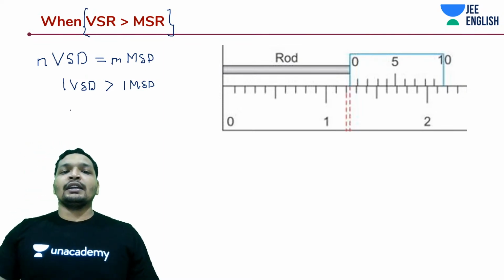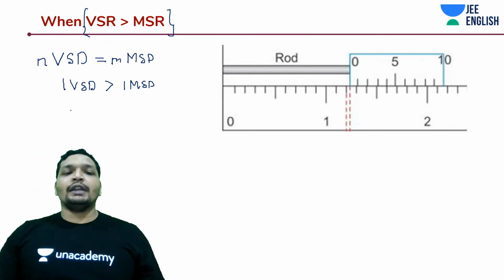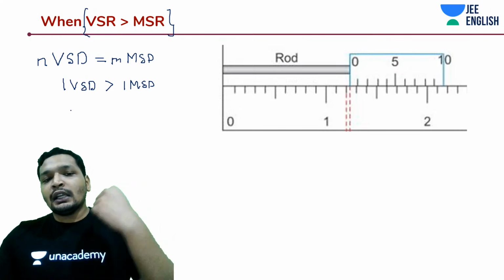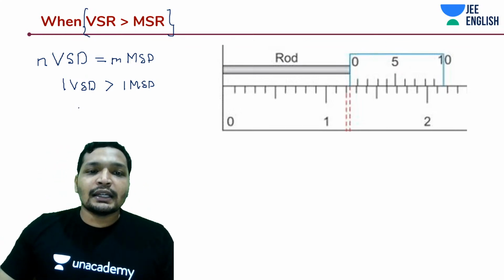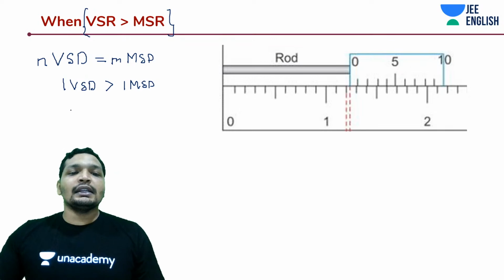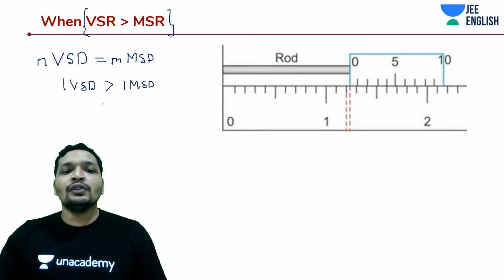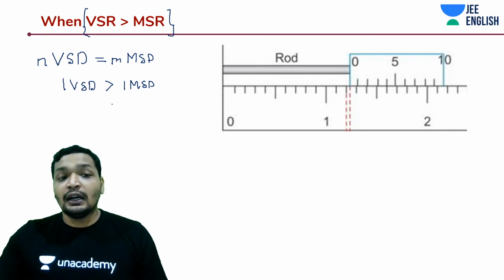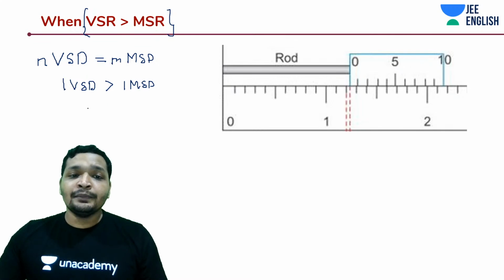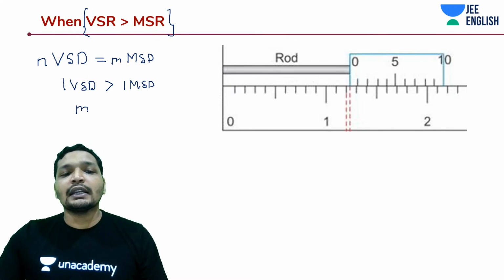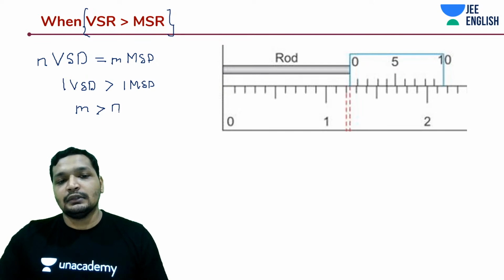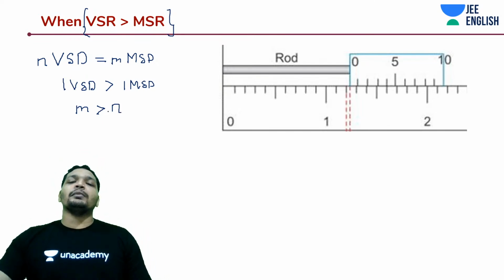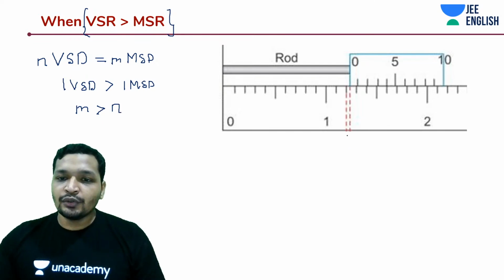One Vernier scale division. Okay. So let's say now if one Vernier scale reading is greater than your one main scale reading, in that case M is greater than N. Earlier N was greater than M, now M is greater than N. How do you work around these kind of problems? Let's see how to do this.